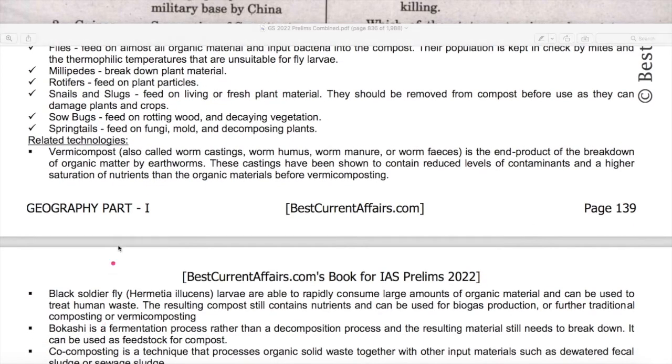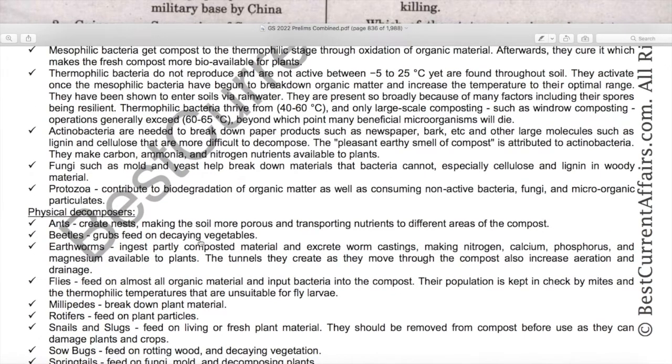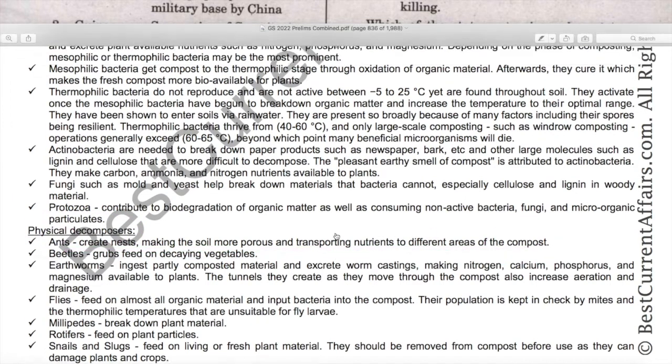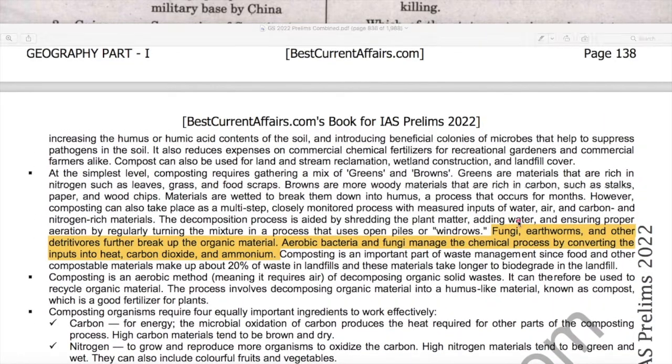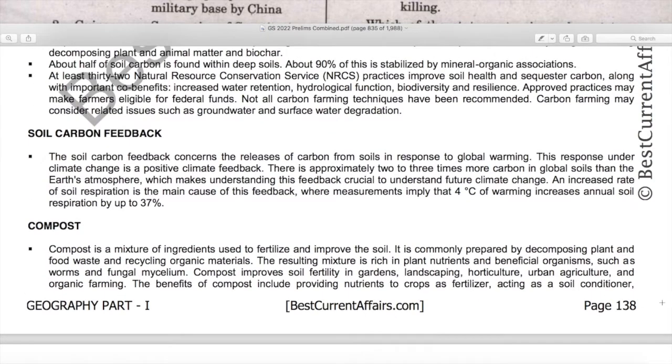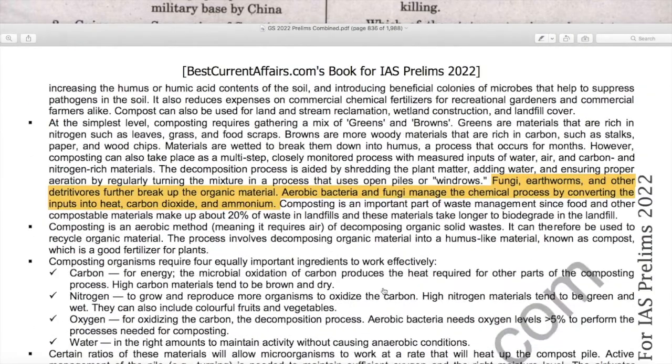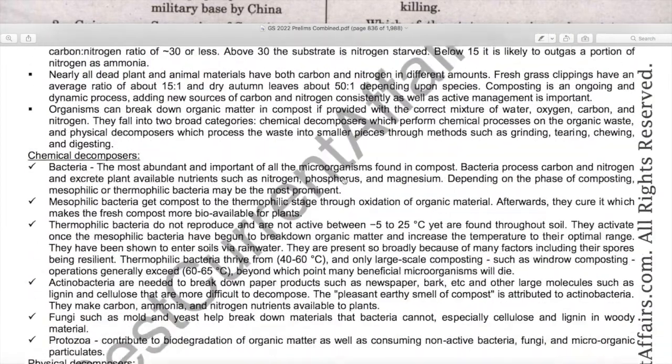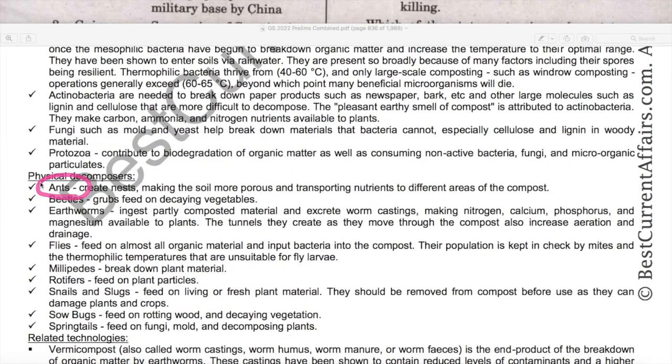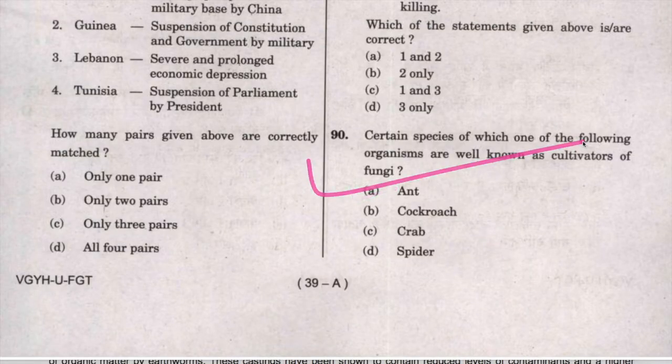Now see, this is our geography book, part 1 for IAS Prelims 2022, page number 139. Here it is mentioned that ants are the main physical decomposers of the compost. And this compost, it is formed by the fungi, earthworms, by breaking up the organic material. Here on page 138 it is also mentioned that compost is commonly prepared by decomposing plant and food waste. Fungi and earthworms, they make this process, and ants are the physical decomposers of compost, that is fungi. Therefore A is the answer, and the question is solved.